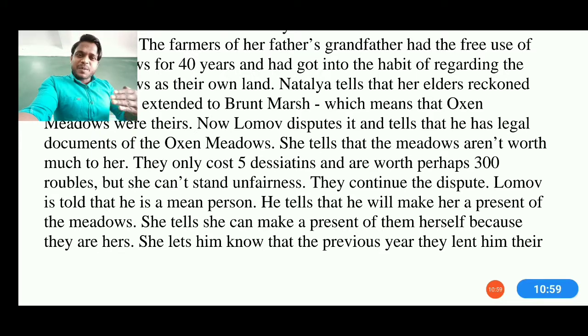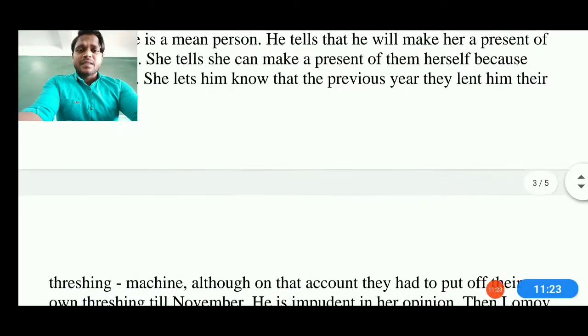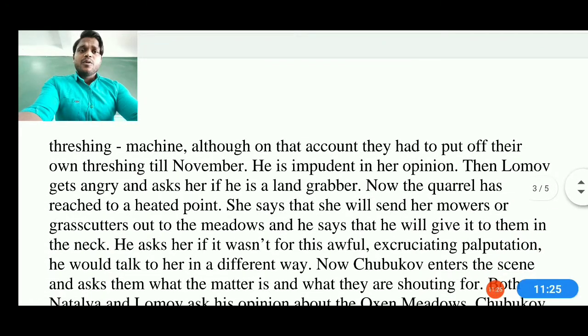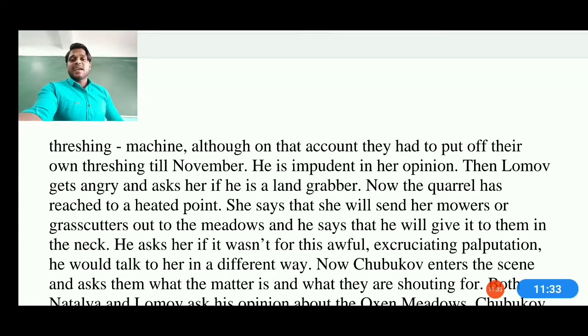See, the proposal is going from sweetness to salty, and later it will become chili also. So we can say this story is taking a very sharp turn. She says she can make a present of them herself because they are hers, and that no worries, you can take them, that's a gift from my side. She tells him that last year they lent him their threshing machine, although on that account they had to put off their own threshing till November. So he is impudent in her view, and Lomov gets angry and asks if she thinks he is a land grabber.